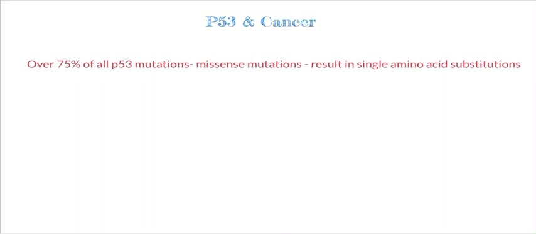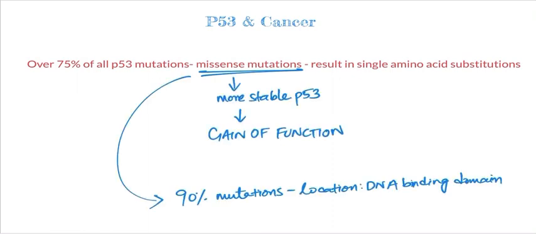One of the characteristic features of p53 mutations is that they are missense mutations which result in single amino acid substitutions. Whereas mutations in the so-called classical tumor suppressor genes are usually nonsense or frameshift mutations which lead to inactivated proteins, for p53 it is a missense mutation. This missense mutation leads to the formation of a protein more stable than wild-type p53 and has a gain of function. And out of all those missense mutations, more than 90% occur in the DNA binding domain of the p53 protein.